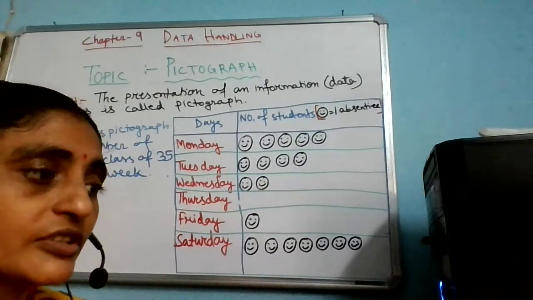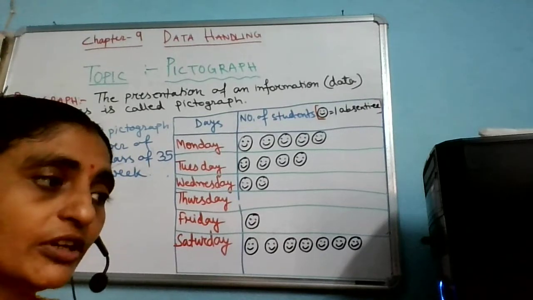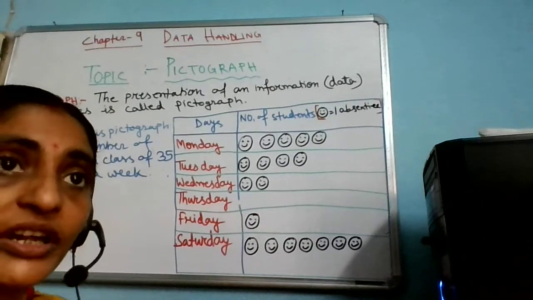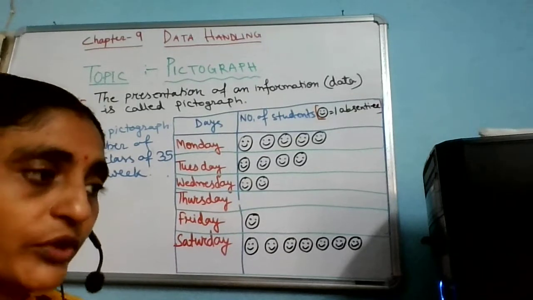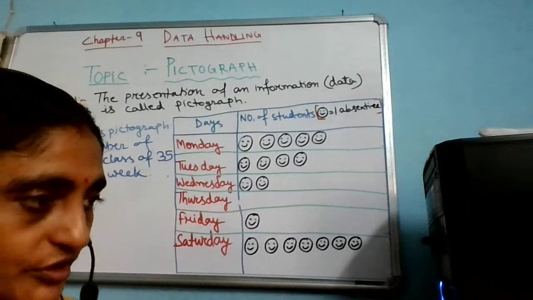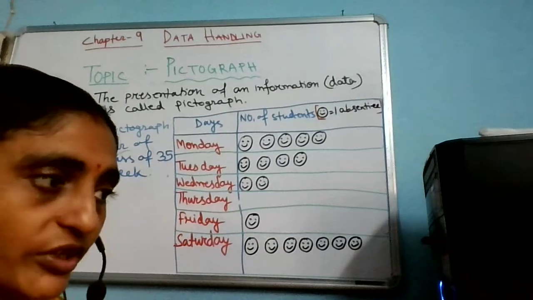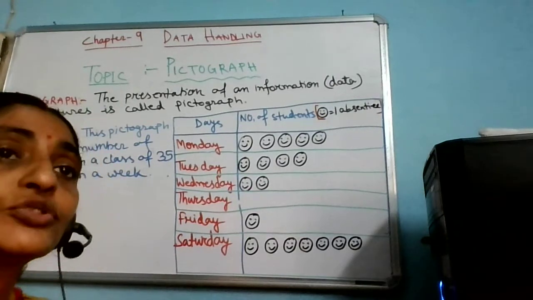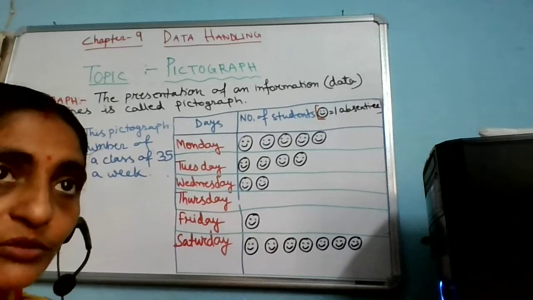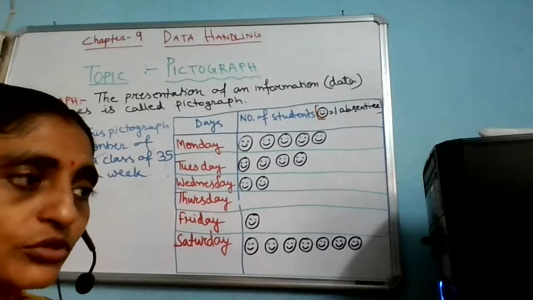Already we have discussed what data is and how to handle data. So we have learned the ways to organize data, and we discussed observations and the frequency of the data, that means how many times it is appearing. So how can we present this? For that we have discussed the frequency table, and you have done this with the use of a frequency table by the tally marks. You have already done this part and you are very much familiar with all these things.